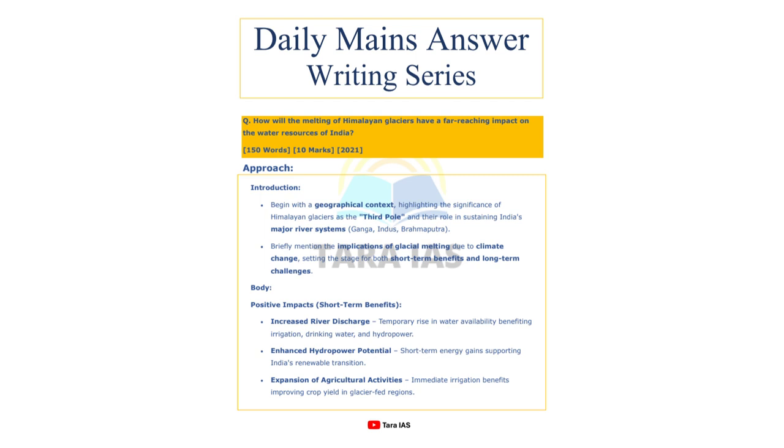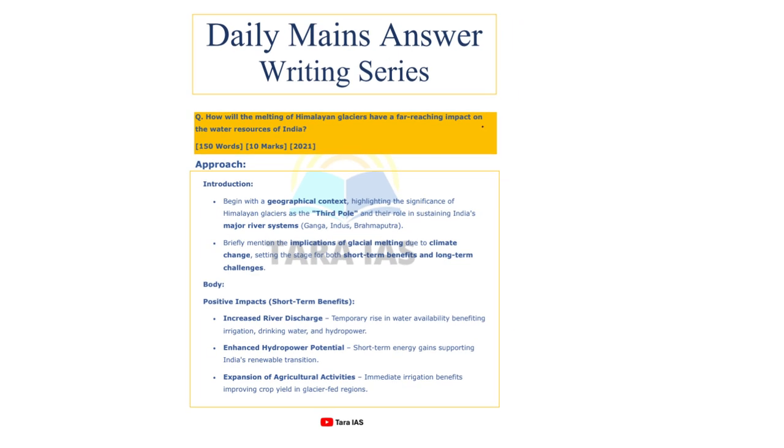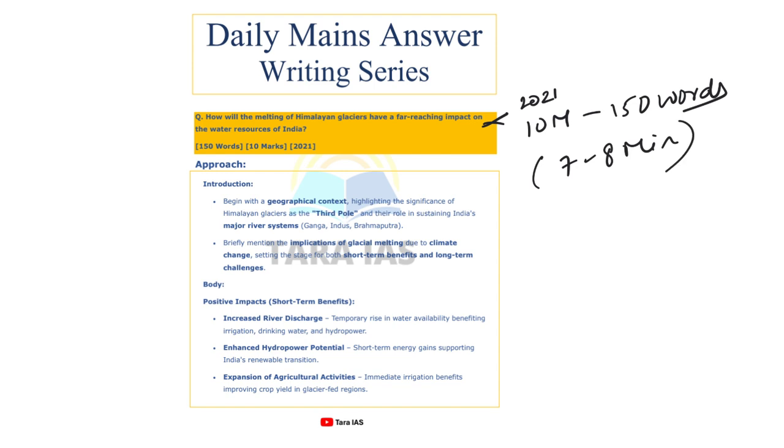So here's today's question. How will the melting of Himalayan glaciers have a far-reaching impact on water resources of India? It is a PYQ 2021 question, and it is for 10 marks. That means you should write around 150 words, and you shouldn't take more than 7 to 8 minutes for this question. First we'll see what your approach should be and how you should brainstorm for this particular answer, and then we'll discuss this answer in detail.